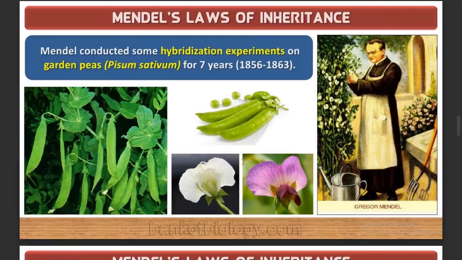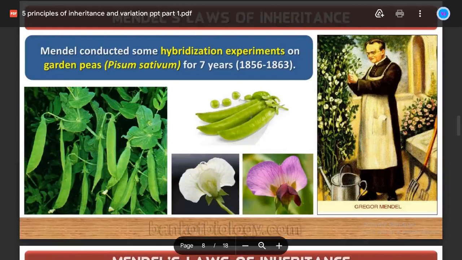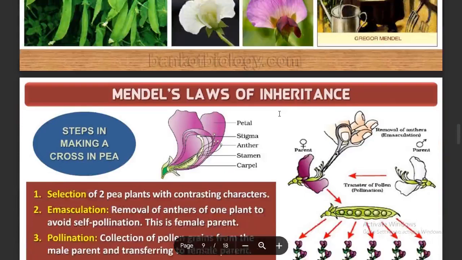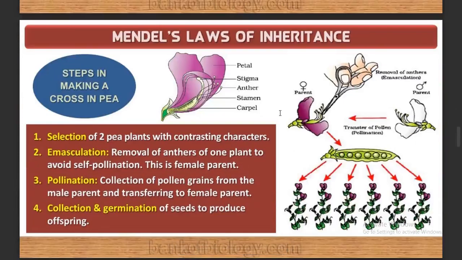So 7 years he made a research, okay, and he followed some of the steps. So what steps he followed, we can just see. First one is going to be the selection of pea plant. 2 pea plants with contrasting characters.